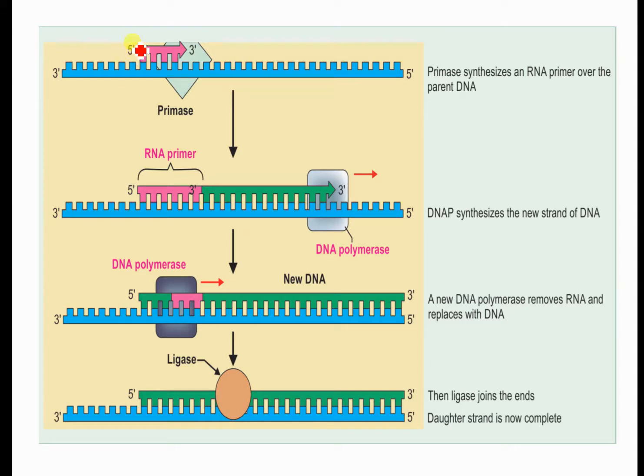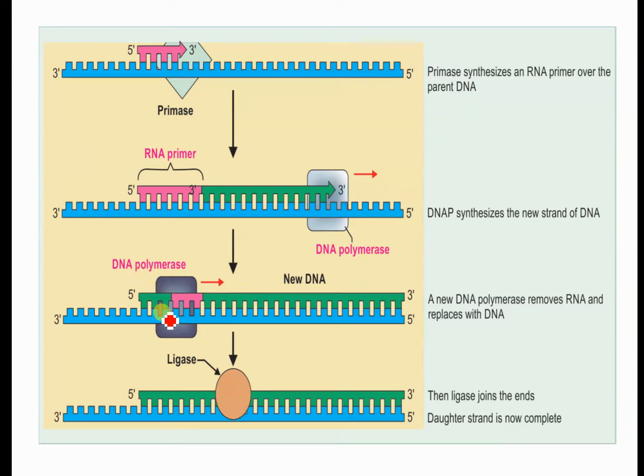This is the primary synthesized small RNA ribonucleotide. Then DNA polymerase will come, because DNA polymerase only adds deoxyribonucleotides to a previously synthesized nucleotide strand. The DNA synthesizes a newly made strand of DNA. Then once all the DNA from the parent cell has opened up, DNA polymerase 1 will come here. This action is by DNA polymerase 3.